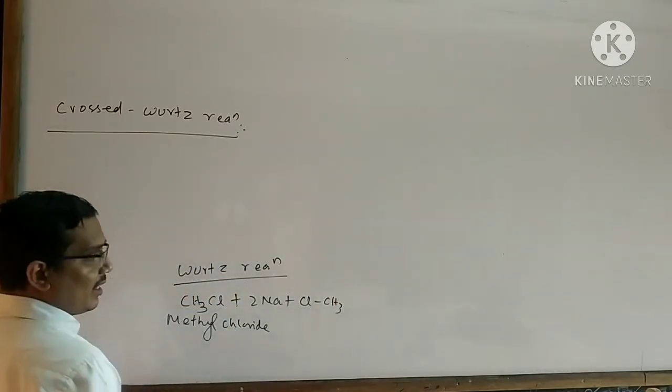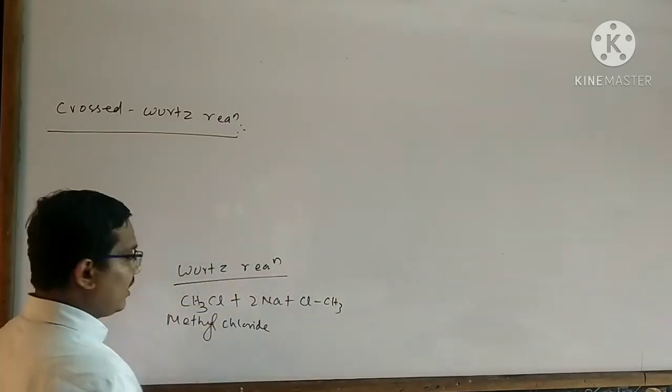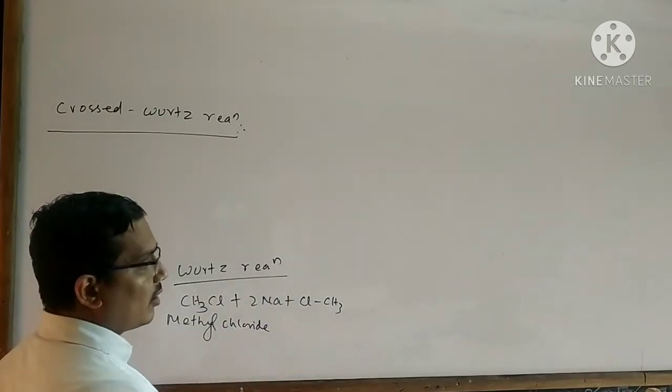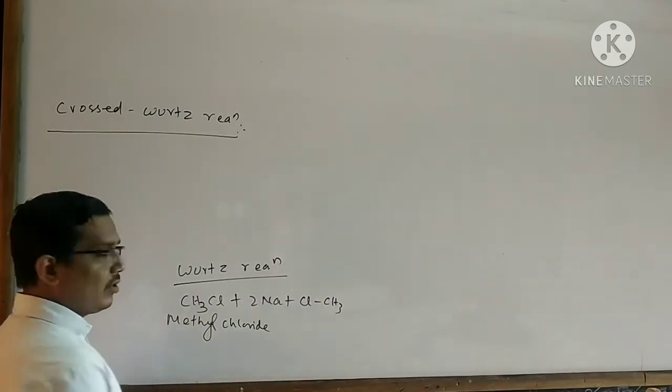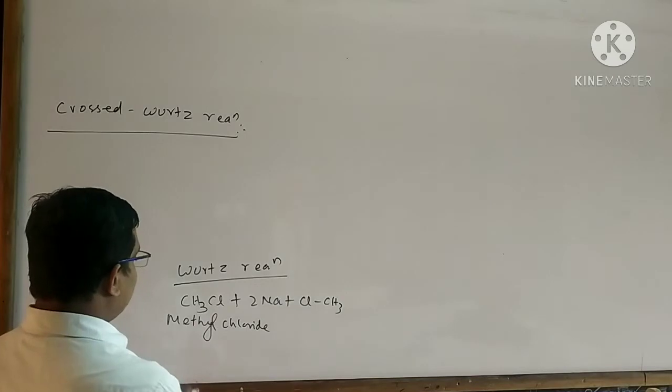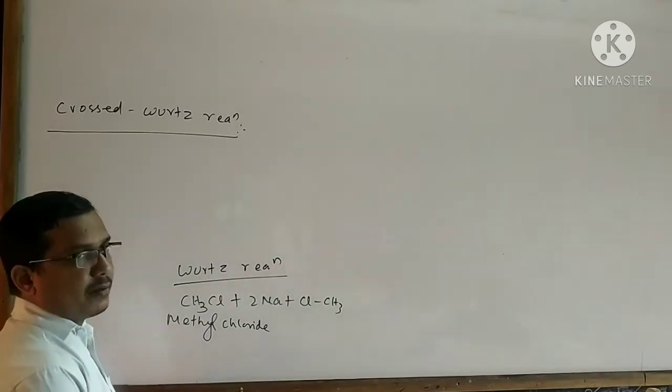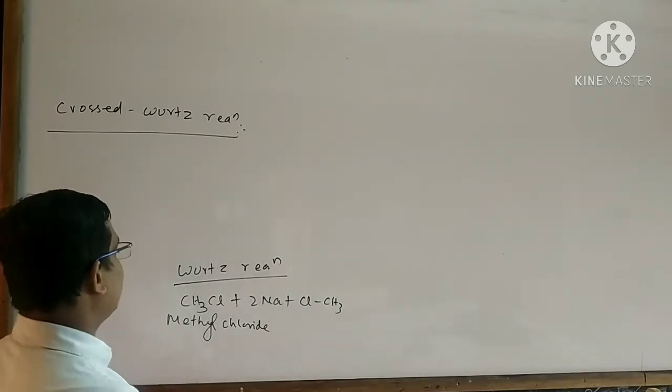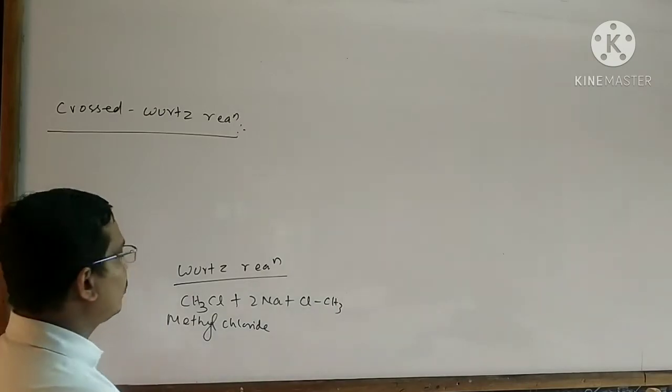Suppose I take ethyl chloride as one reactant, then the other reactant is also ethyl chloride. That means the same type of alkyl halide is subjected to reaction in the Wurtz reaction.